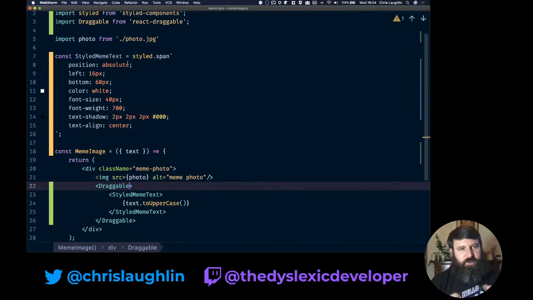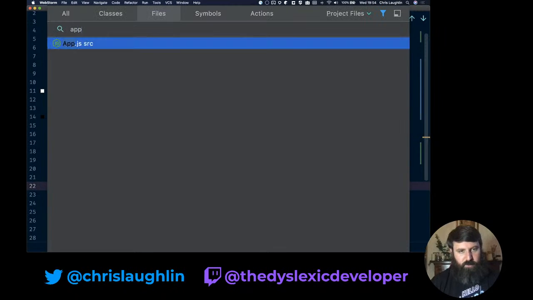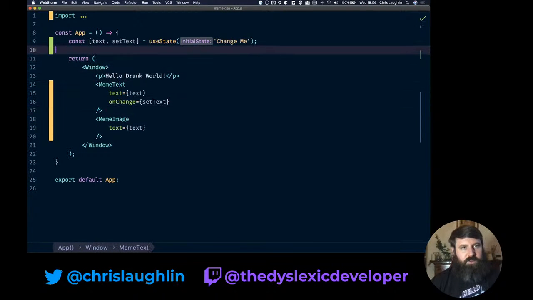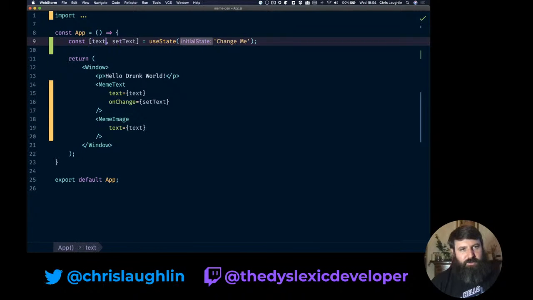We can do some funky things with our state. So we go to our app. So now instead of text, I don't want to say text with an S, that'll probably ruin the mic for people listening in. Just say text with an S and have multiple of them. Text list would be better.